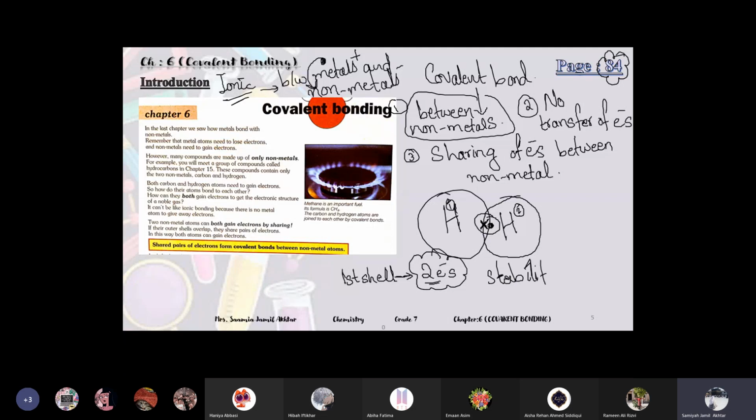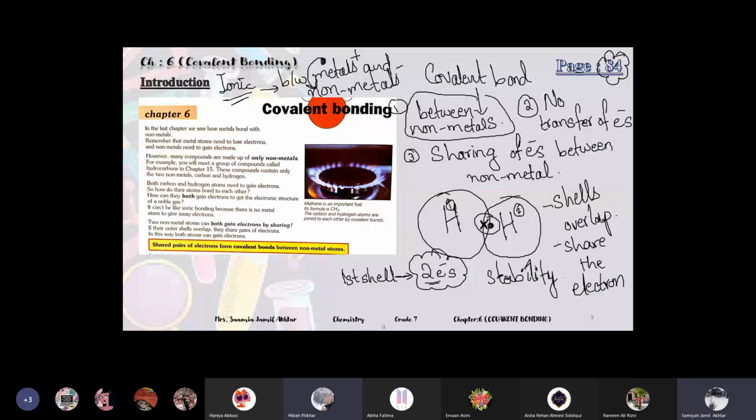This is covalent bond. Miss, can you explain again? Yes. In covalent bond, to complete their shells, the non-metals come close, their shells overlap, and they share the electrons with each other. So if hydrogen 1 is sharing 1 electron, hydrogen 2 will also share its 1 electron, and both of them will get 2 electrons in that case.